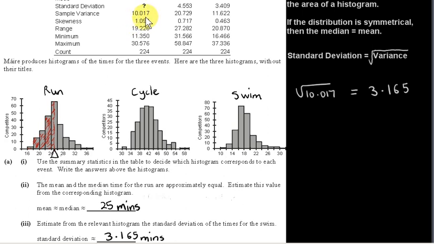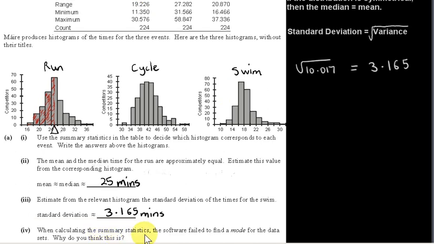If we weren't given the variance for this histogram, we could use the histogram to calculate the standard deviation. We would have to take mid-interval values for each interval, use those values for the times, and the height of each bar is the frequency. And from the values and the frequencies, we could calculate the standard deviation, but that would take quite a lot of work trying to read off the heights of each bar from this diagram. So if you're given the variance, just get the square root.